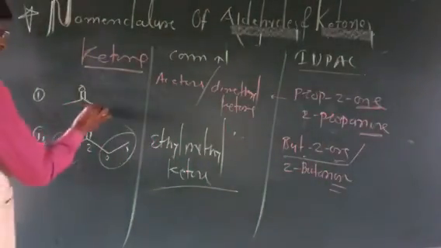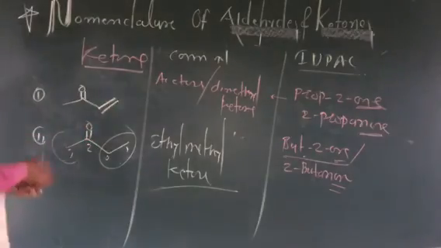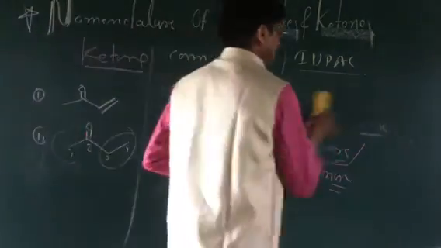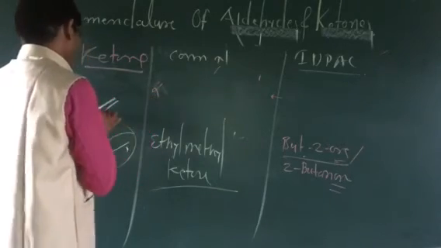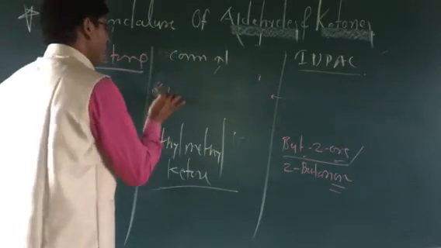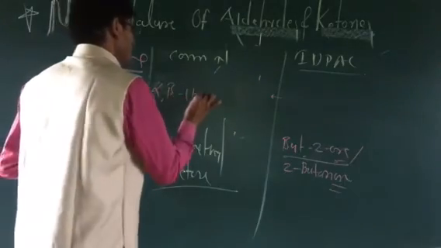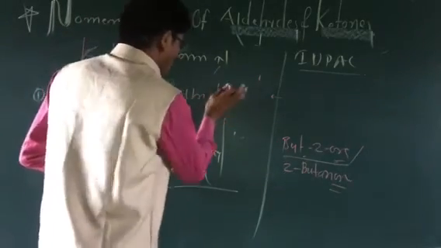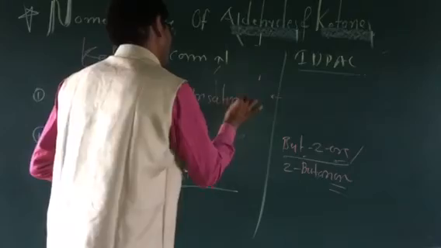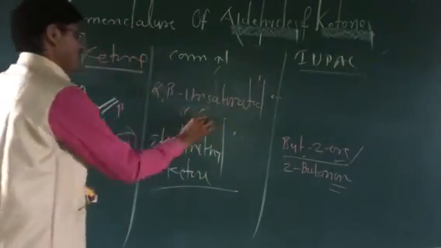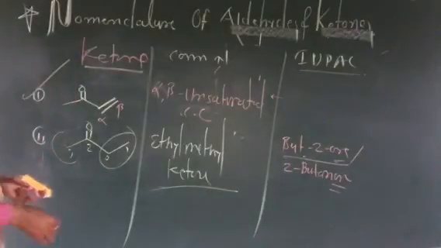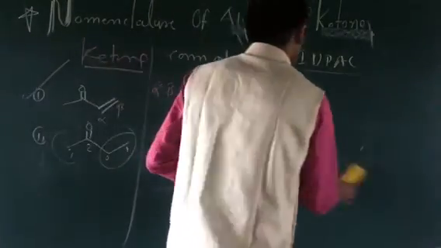Another example: CH3 here, and the double bond is here. What is that? You can call it an alpha-beta unsaturated ketone. This is the common name. This is the alpha carbon and this is the beta carbon. Alpha-beta unsaturated, alpha-beta unsaturated what? Carbonyl compound. This is the name of this type of compound.